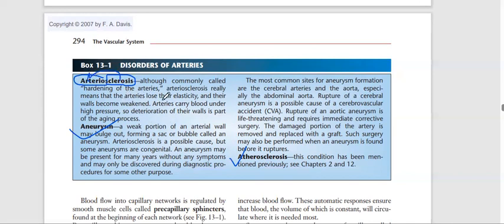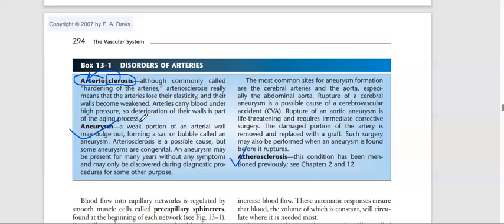The arteries lose their elasticity. So where is the elasticity? Elasticity is in the second layer, the middle layer, the tunica media, because it is made up of smooth muscle and elastic connective tissue. So the second layer is damaged. What will happen? The hardening of blood vessels is seen.